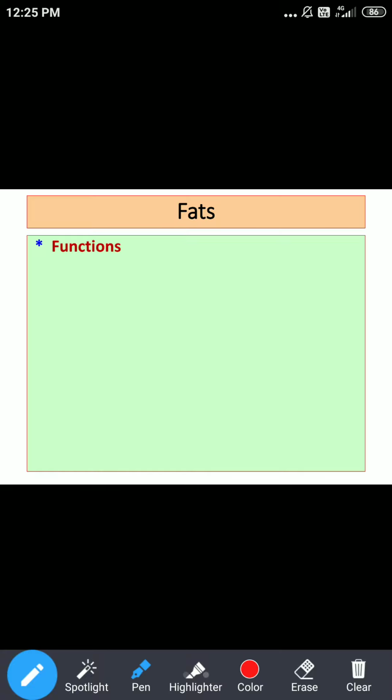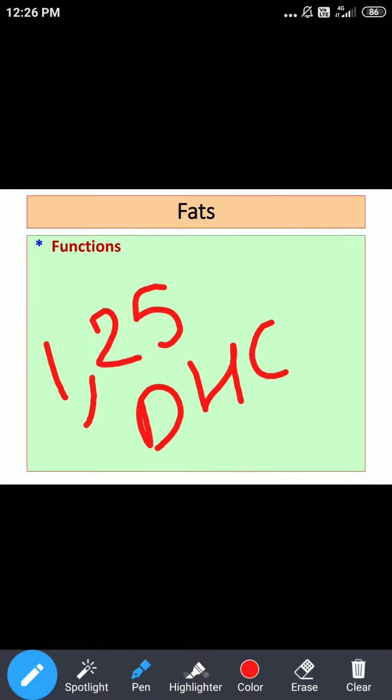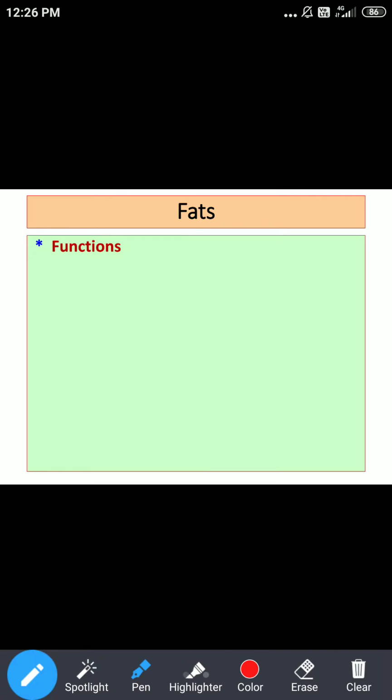To list a few steroid hormones in our body, one we have already discussed as a kidney hormone, vitamin D and its activation, that is 1,25 DHCC, 1,25 dihydroxycholecalciferol. This is one of the steroid hormones.